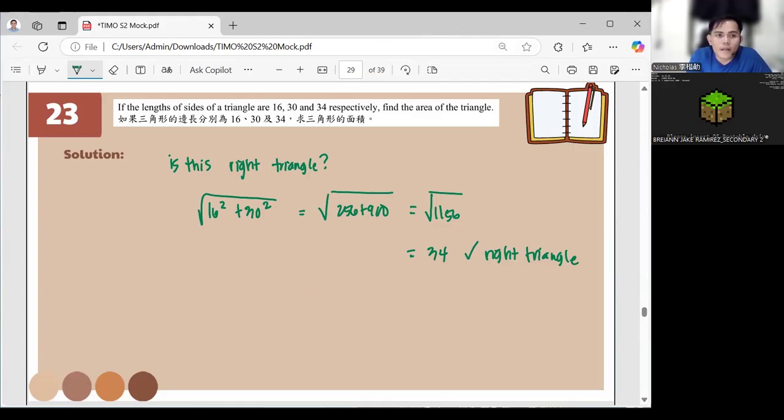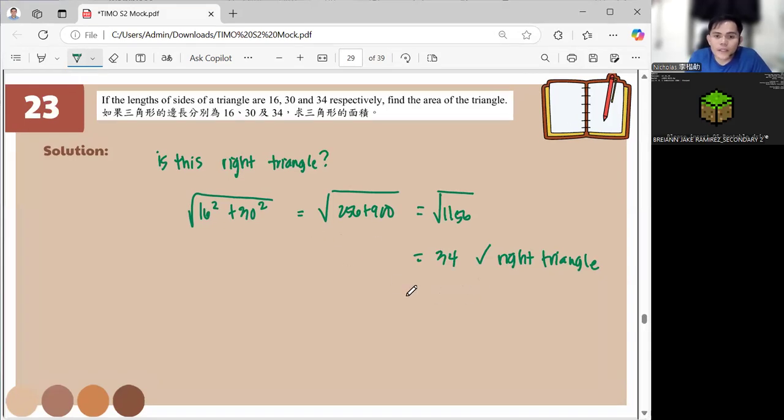Now, since it's a right triangle, 16 and 30 will be the base and height. So area is base times height over 2, which is 16 times 30 over 2, which is 16 times 15. So the answer is 240. As easy as that.